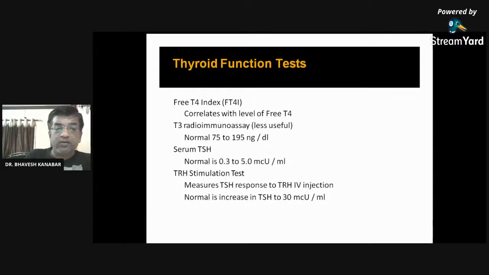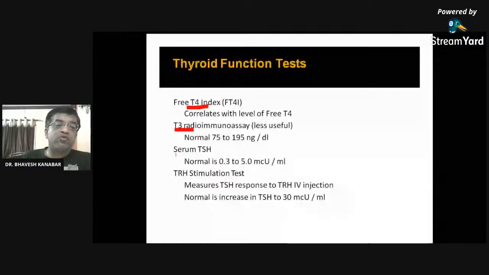So we are going to see the thyroid function test. In case of disease, it is nothing but estimation of T4 and T3, mainly free T4, then T3, and serum TSH. As you know, in hypothyroidism, T4 and T3 levels go downward.